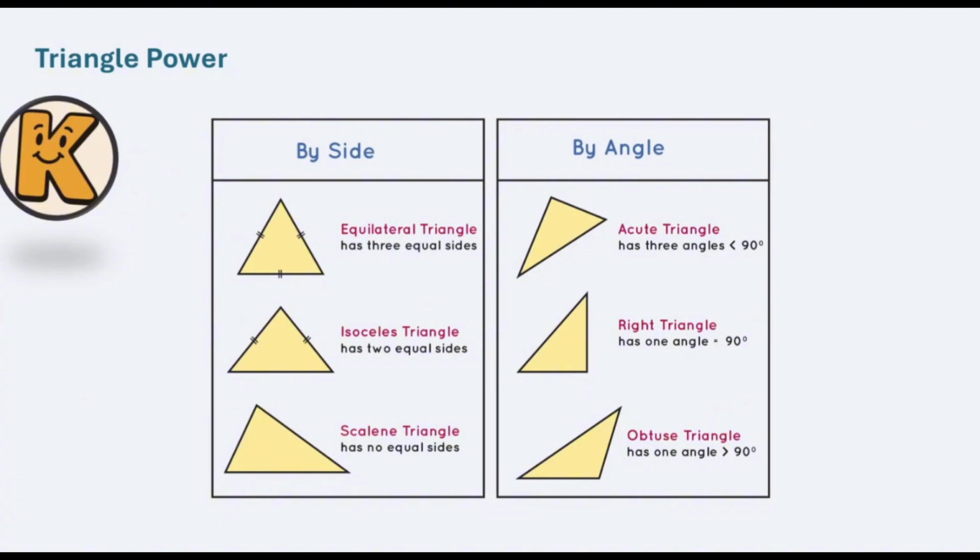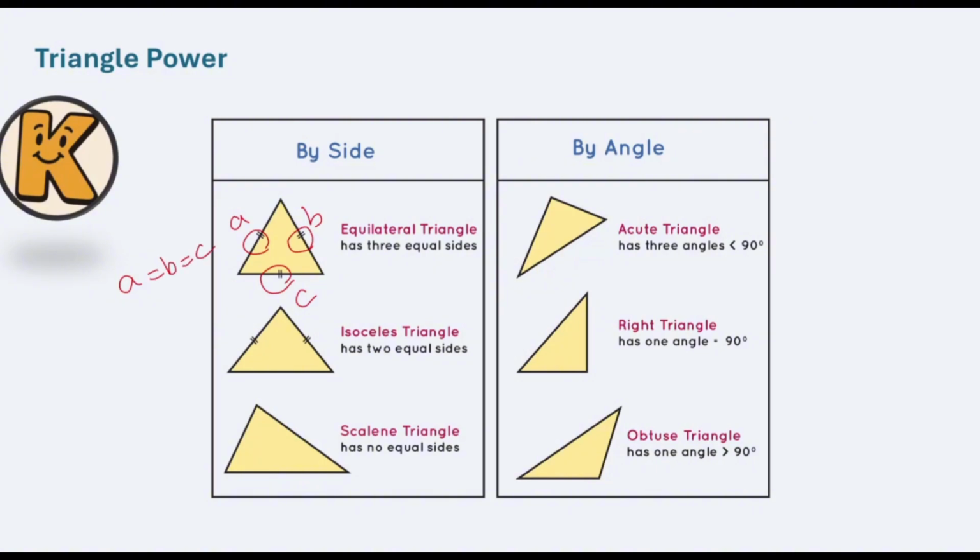What does that mean? Obviously, we know each shape with three sides is considered a triangle. We do have a triangle where all three sides are the same length. So I do have, for example, my side A, my side B, and my side C, and I would consider that these are equal to each other.